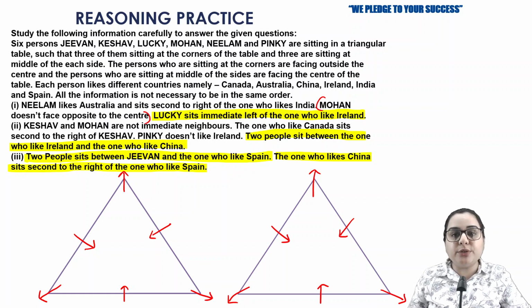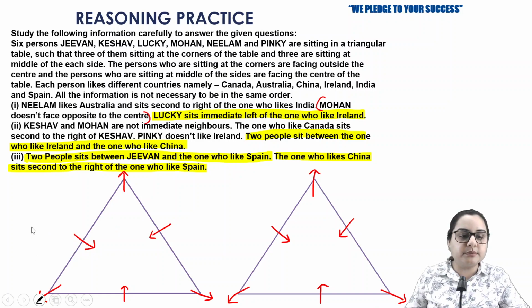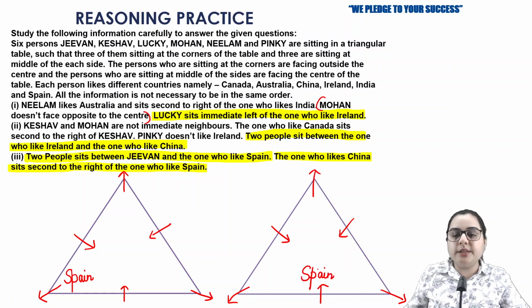It is better to make two possibilities for the country Spain, because all the highlighted information will be filled if I start solving this question with Spain. So let's start. Either Spain is going to sit in the corner, or Spain is going to sit in the middle of the corner. So these are the two possibilities.